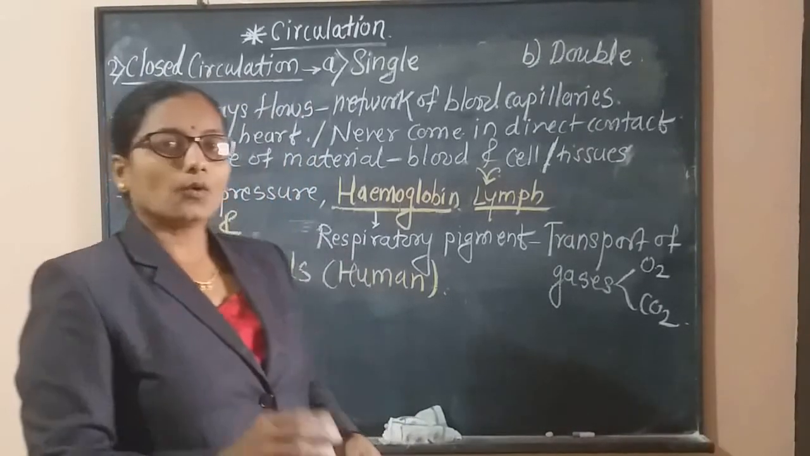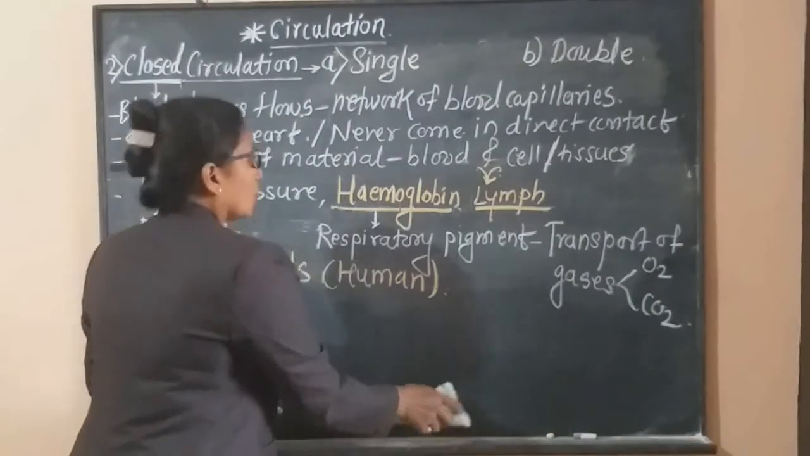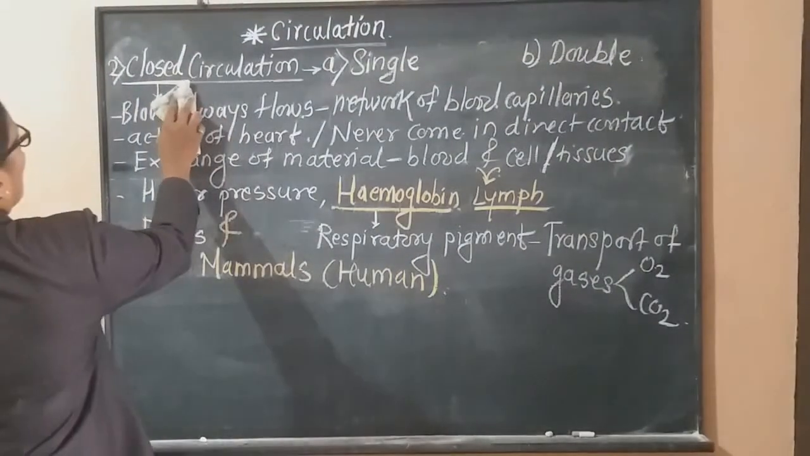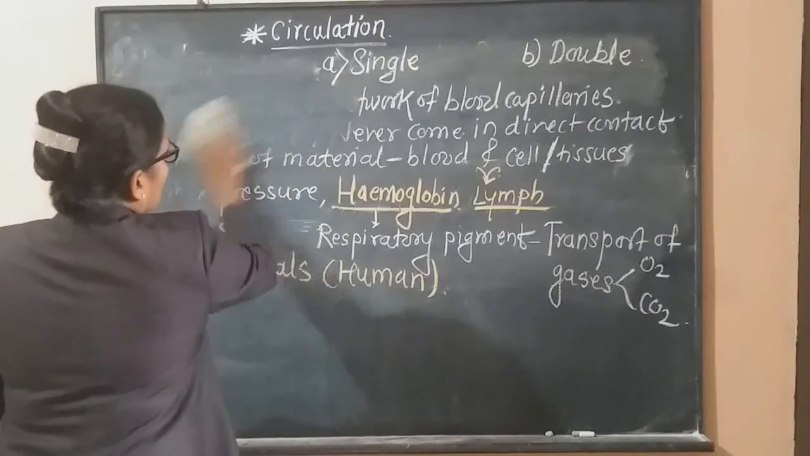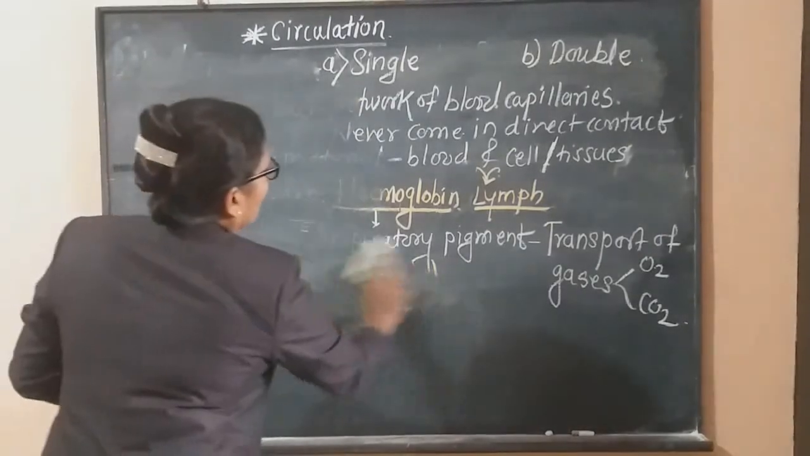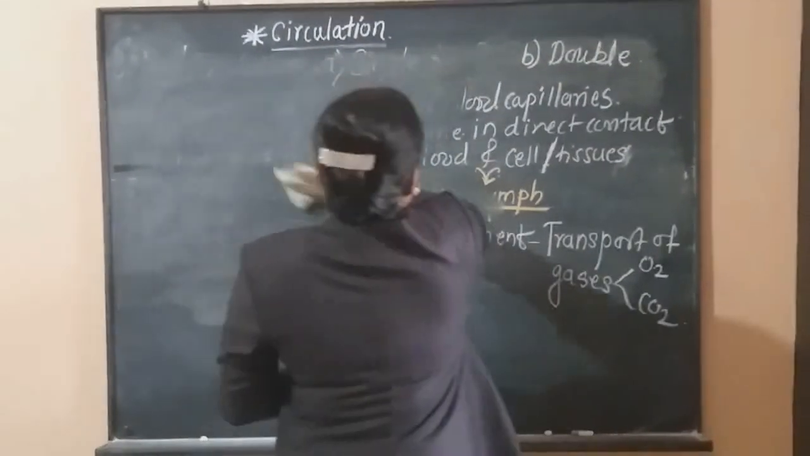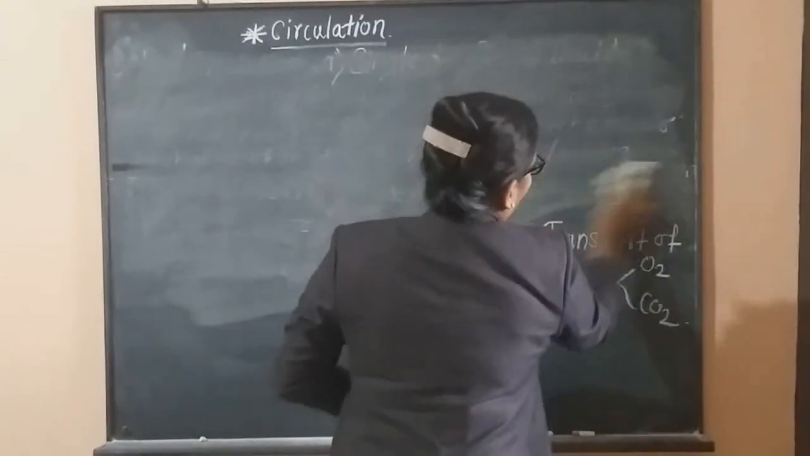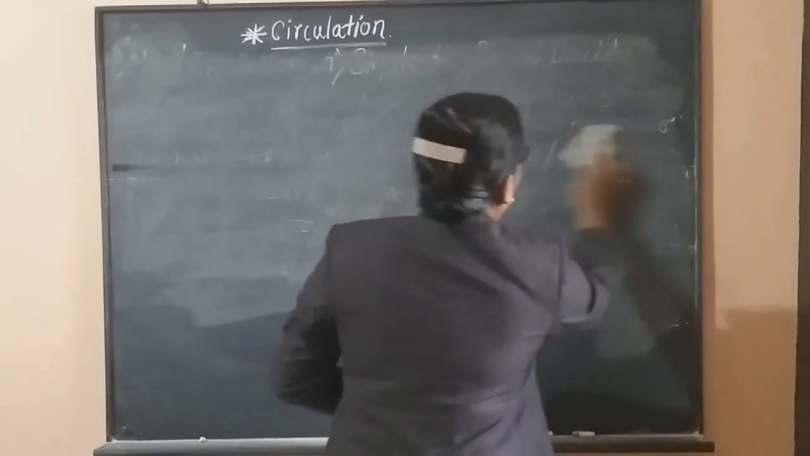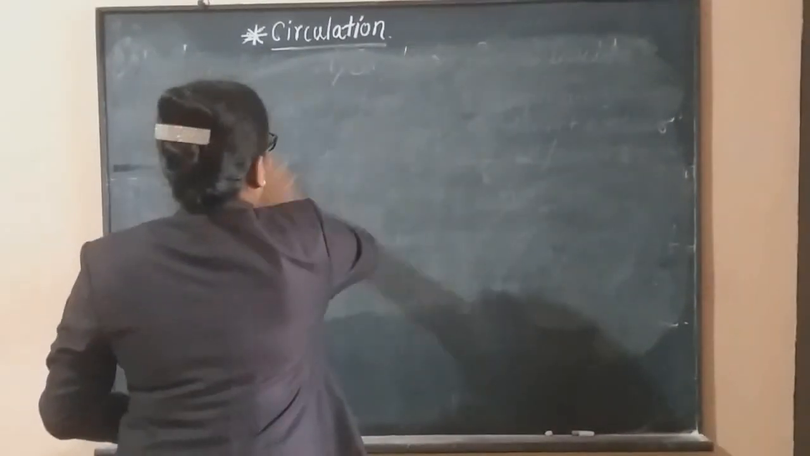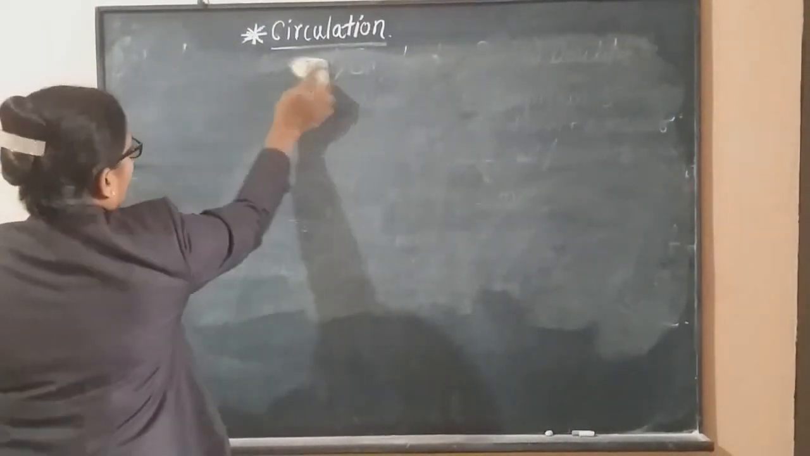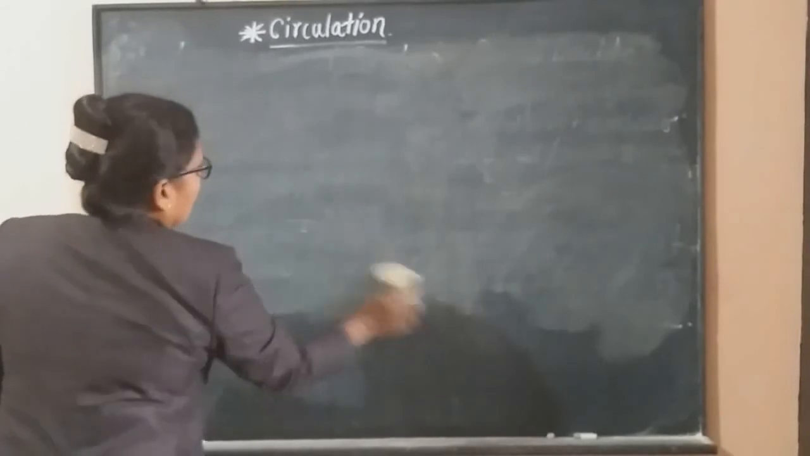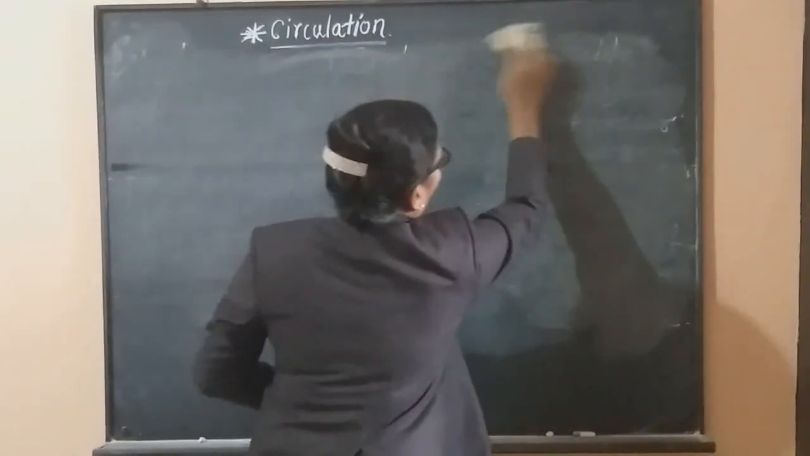Okay. Now if we comparatively study the open and closed circulation, the question may be asked to compare or differentiate between open and closed circulation. In case of the differences, you have to compare all the points.